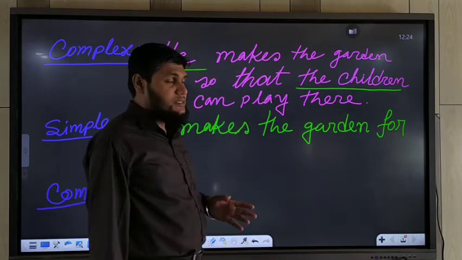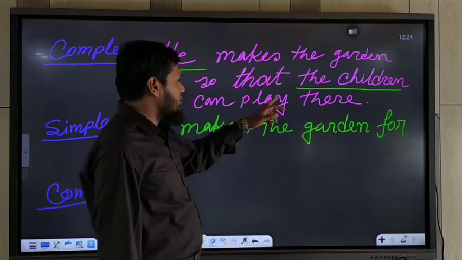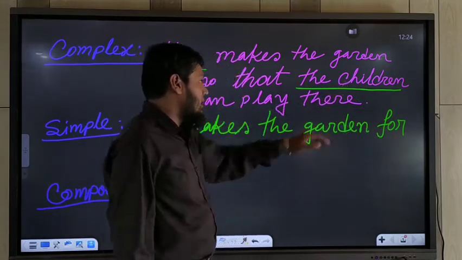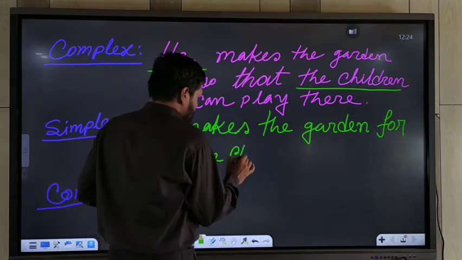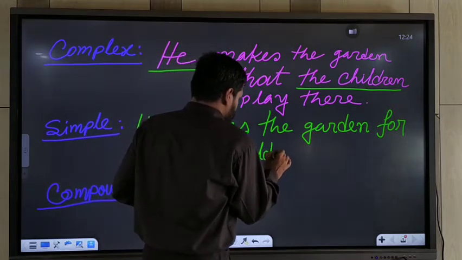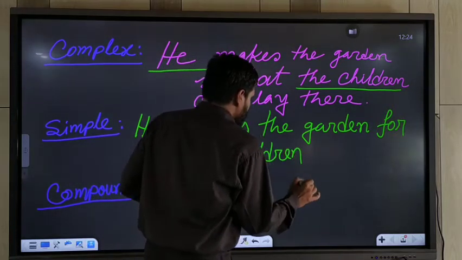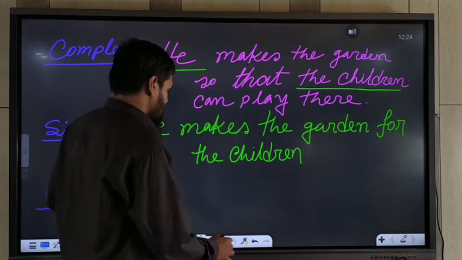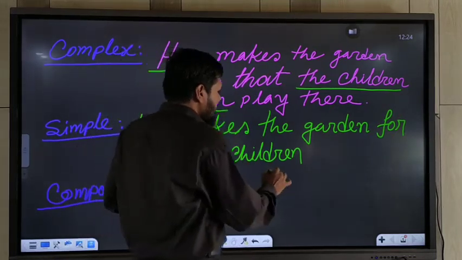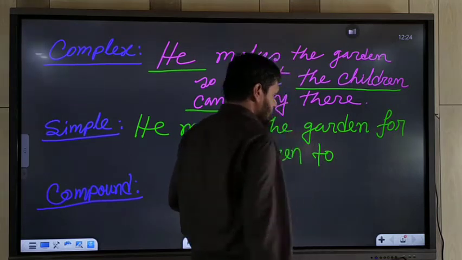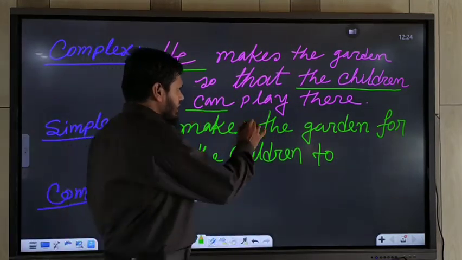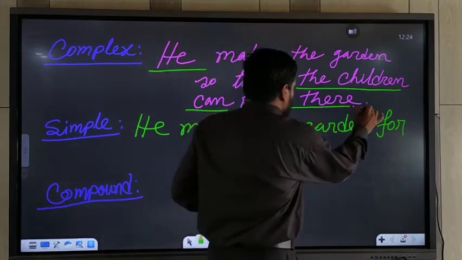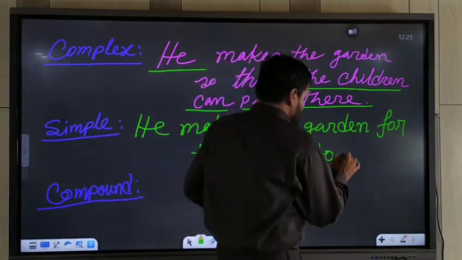And that time we will use "for" instead of "so that", because the subjects are different. So we should use at first "for", and then the subject should be used, the children. And we should not use the auxiliary verb. We should use "to" instead of the auxiliary verb. And that time we should write down the verb plus extension.